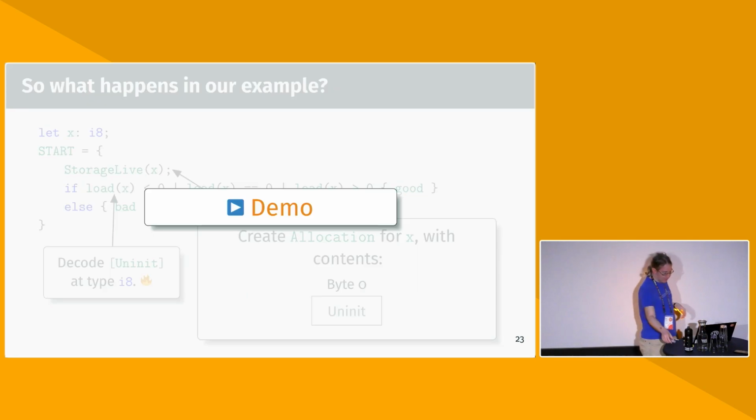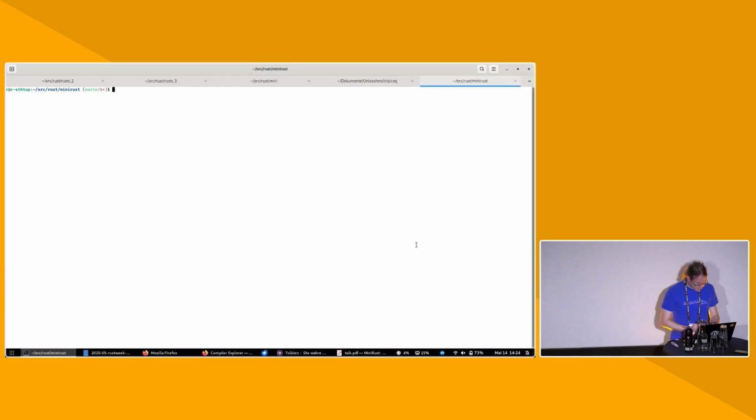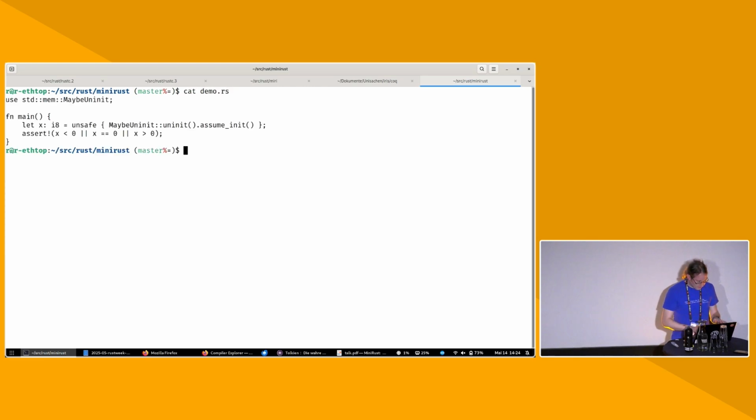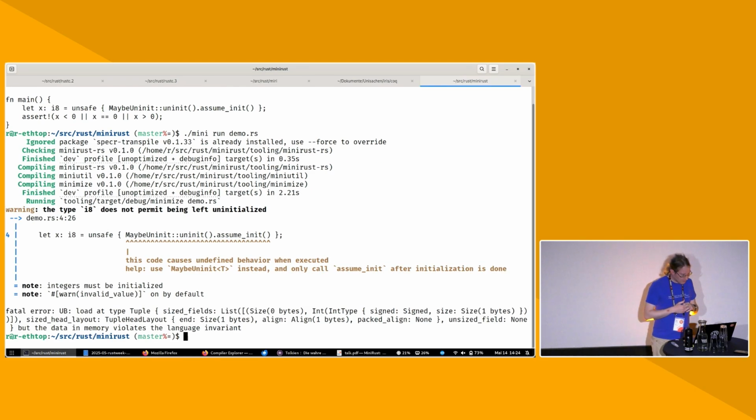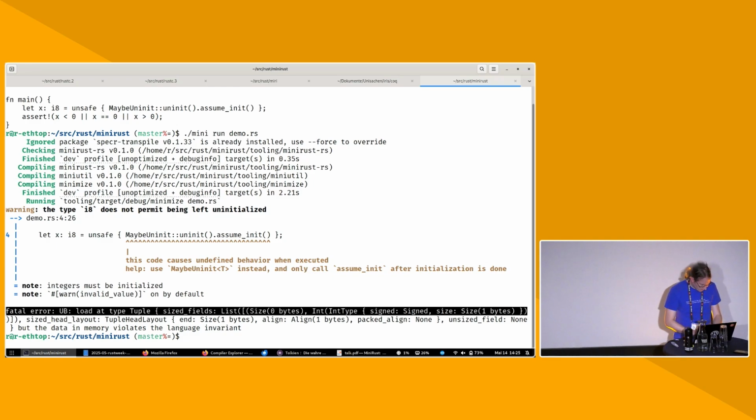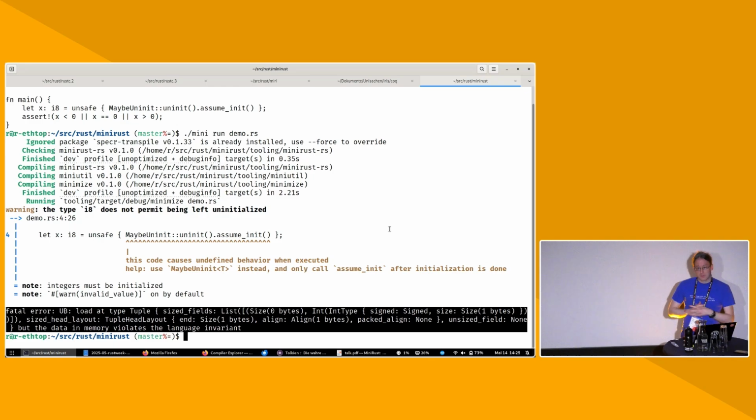So in the spirit of being executable, I can show you this as a demo. Here we have, again, as a Rust file, just the program that I used. And if I run this in Minitest, our caching isn't perfect, so there's a bit of rebuild going on. And then first of all, we see that the Rust compiler is way too smart and already recognizes that something is wrong with the program. But then at the bottom here, we have the output from the MiniRust interpreter.